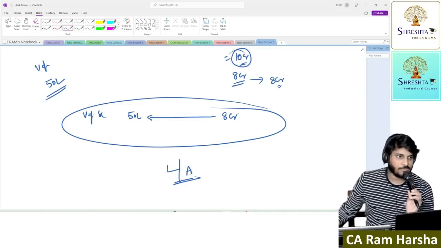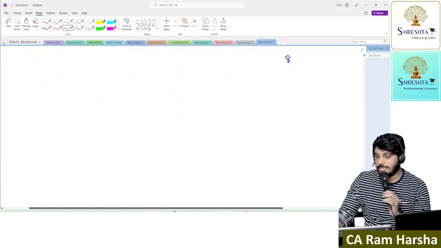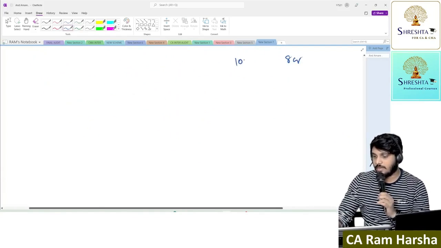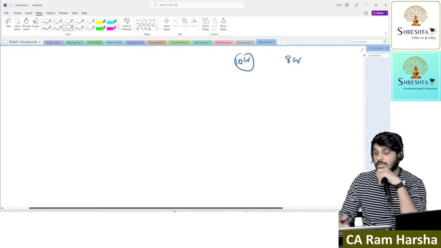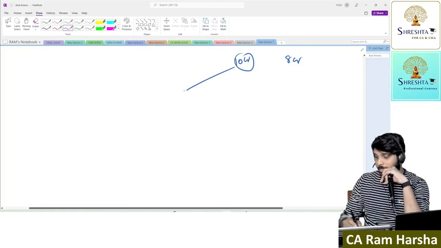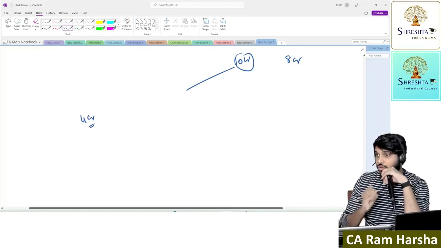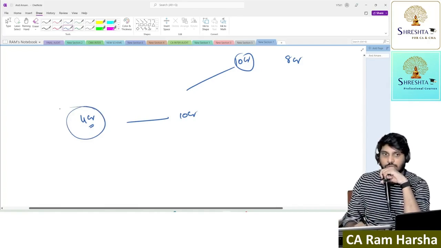Understood or not? Now, suppose, customer, we gave a loan worth 8 crore because the value of the security last time when we inspected was 10 crore. Now, after 2 years, we went and did the valuation once again. Now the valuation was 4 crore. Last time when I valued it was 10 crore. Now when I valued again, it is 4 crore.